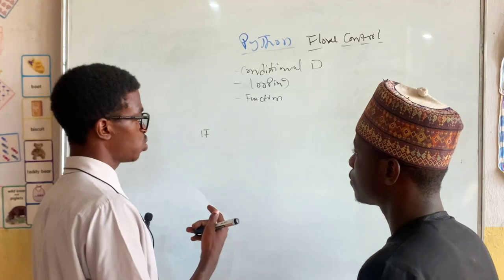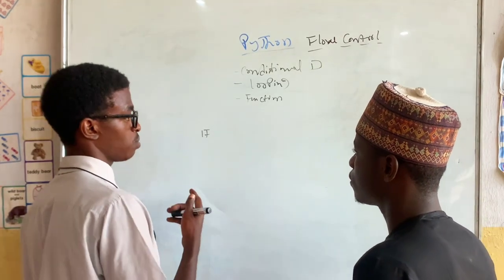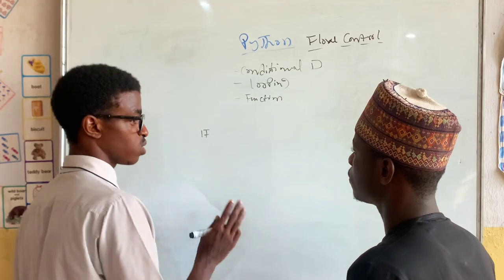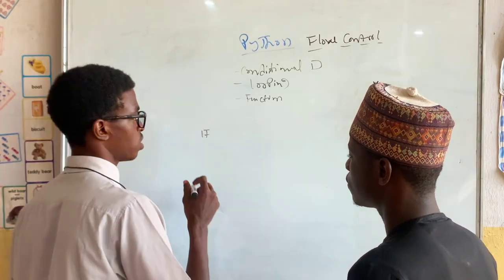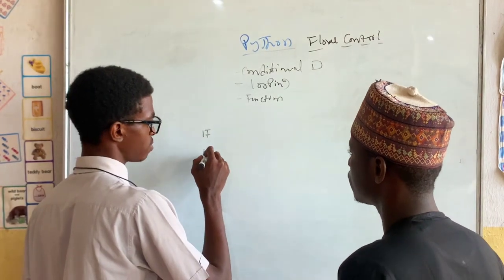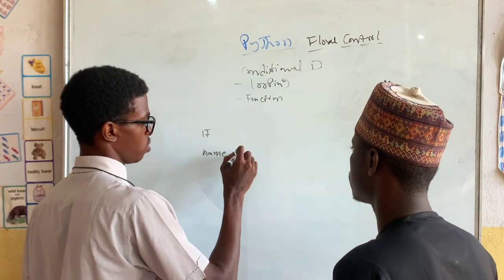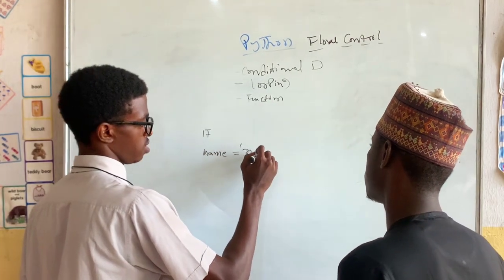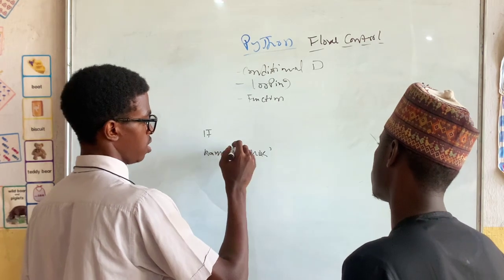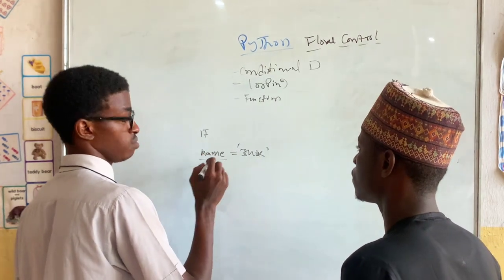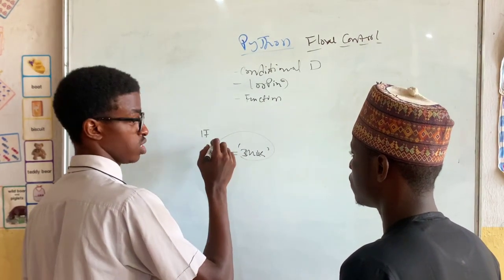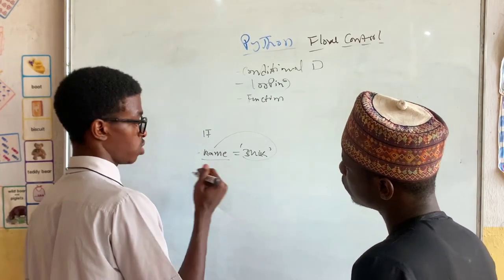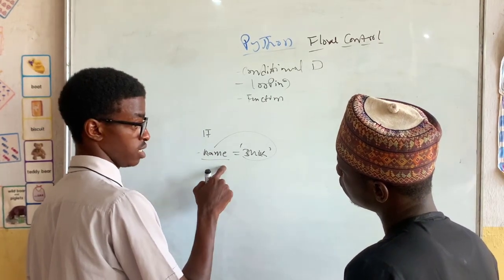So there are some words in Python programming that, if you use them, Python already knows those words. For example, when you write name equal to, let's say NK, this is a variable, a memory space, and you put a value into it. Python doesn't know this memory space until you, the programmer, write it down.